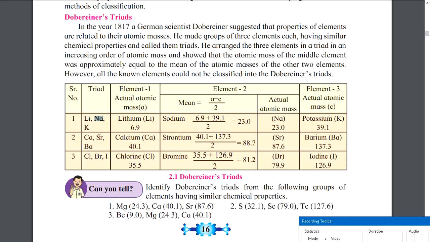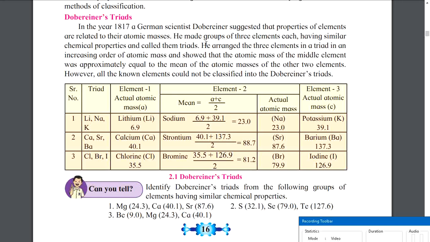So if you want to find the atomic mass of the middle element in a triad, you simply have to add the masses of the first element and the third element, and divide by 2. You will get the mass of the middle element.